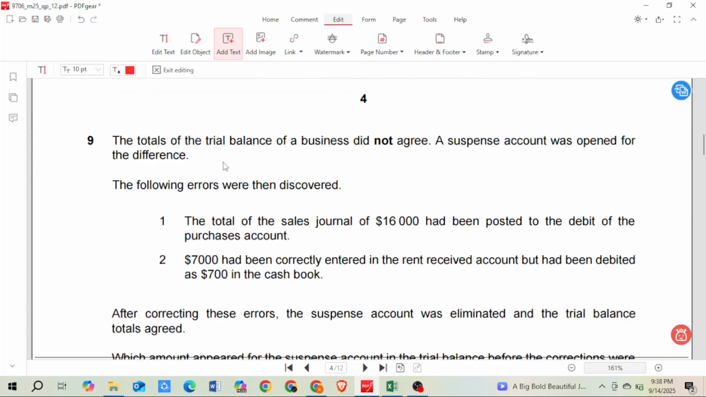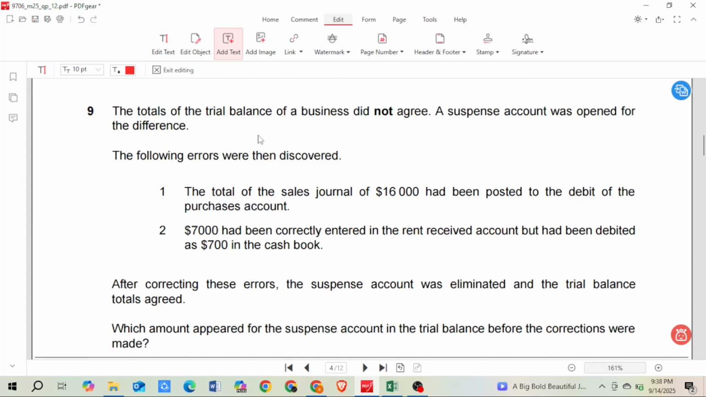Number 9. The total of the trial balance of the business did not agree. A suspense account was opened for the difference. The following errors were then discovered. Number 1. The total of the sales journal, 16,000, has been posted to the debit of the purchase account. So sales journal means income. We should write this on the credit side, but instead we wrote it on the debit side.